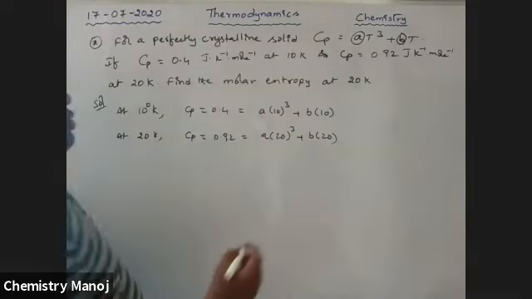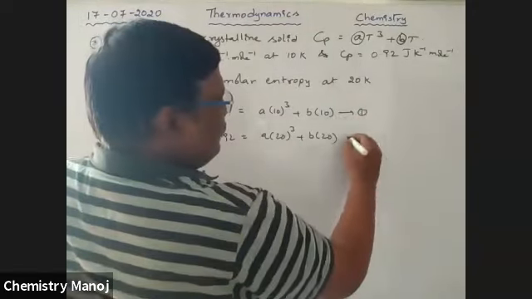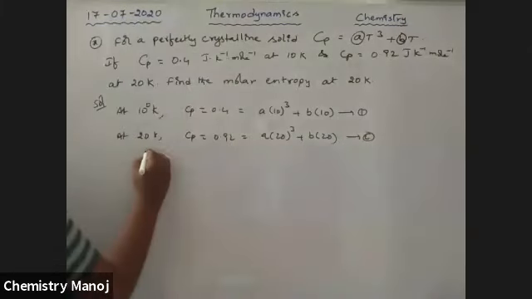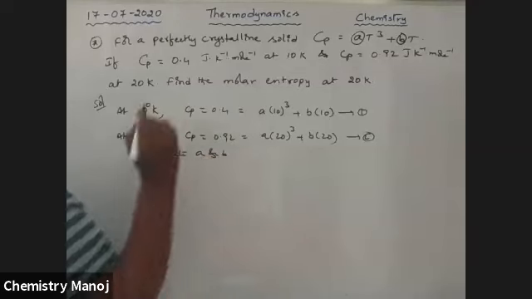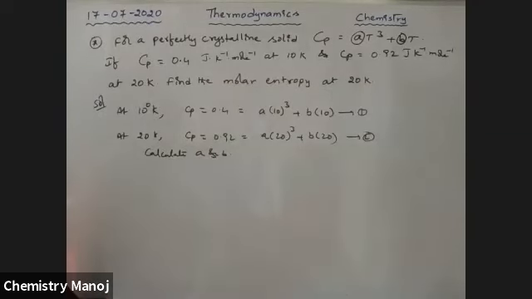So by using these two equations, calculate A and B. Tell me boys, how much is the A value and B value by using the two equations? Waiting for you. I want A and B values.